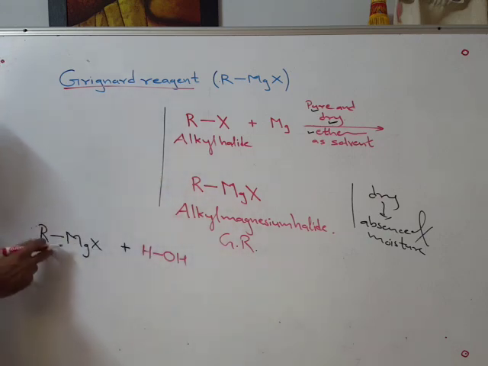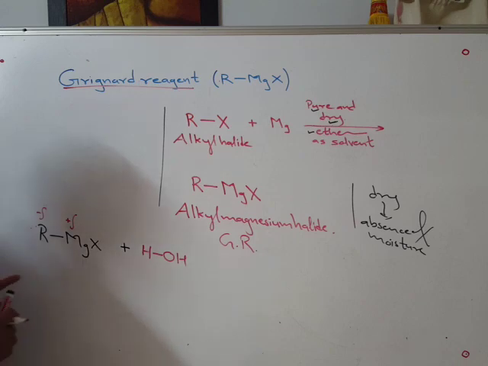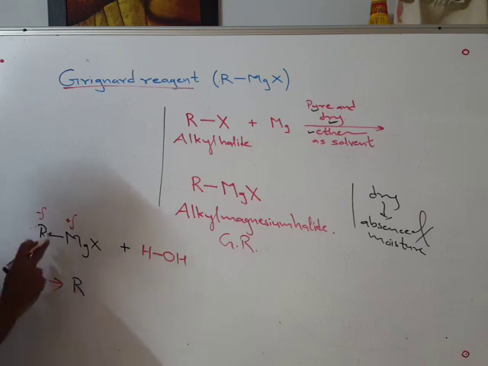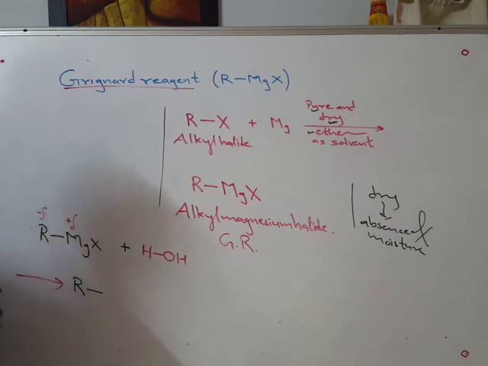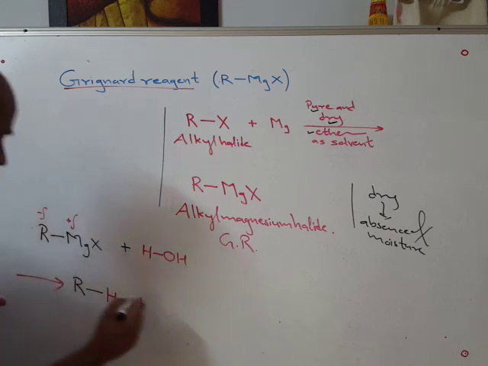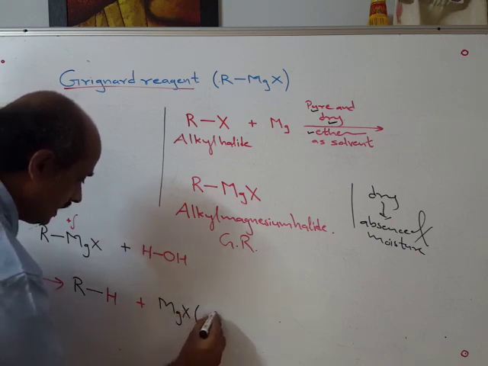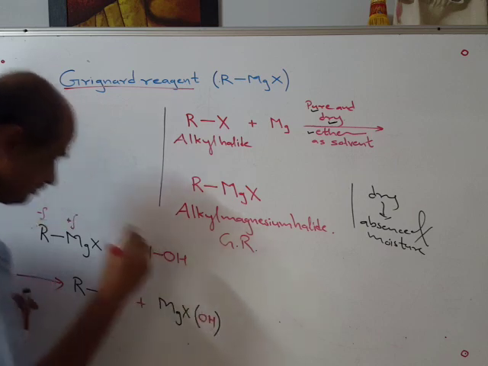Same thing, since delta negative charge is on the alkyl group and delta positive on magnesium, this will get converted into, for the sake of understanding, the electron pair along with the alkyl group, and hydrogen in the form of H plus ions, plus an ionic compound, and therefore I will write in this manner, bracket I will use.